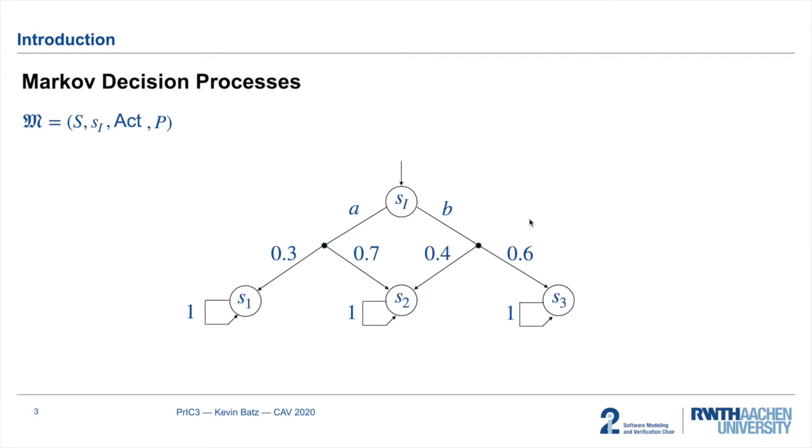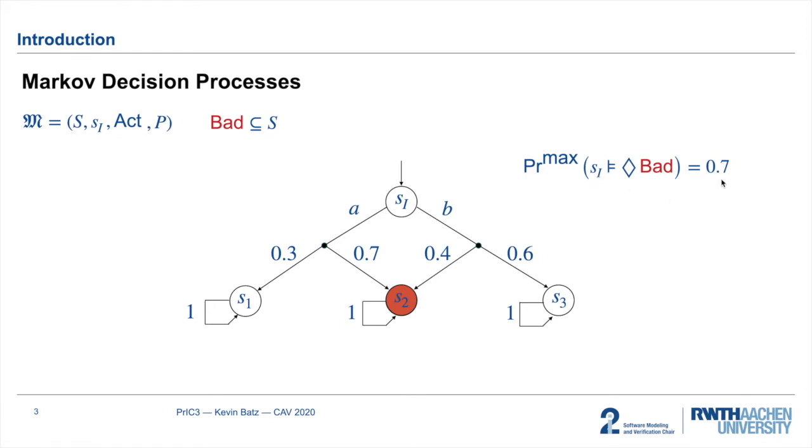The operational behavior of this example MDP is as follows. At the initial state, there are two enabled actions, A and B. The process first non-deterministically selects such an action and then behaves probabilistically according to the respective successor distribution. If we now fix some set of bad states, for instance S2, then it makes sense to speak about the maximal probability to reach these bad states from the initial state, in this case 0.7.